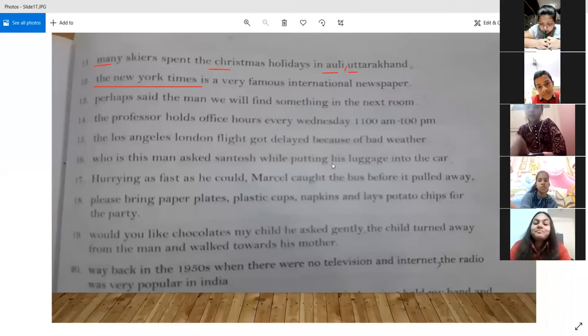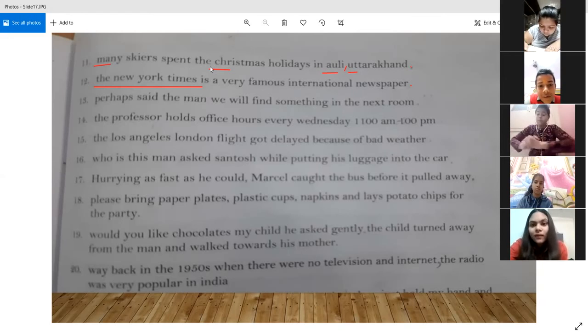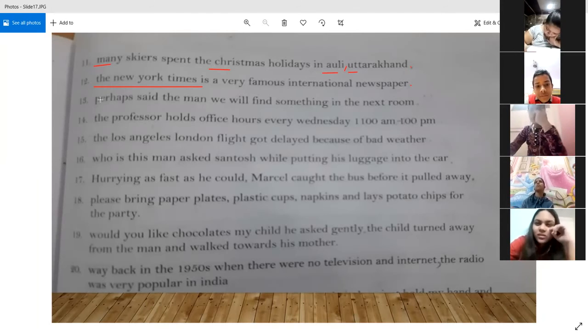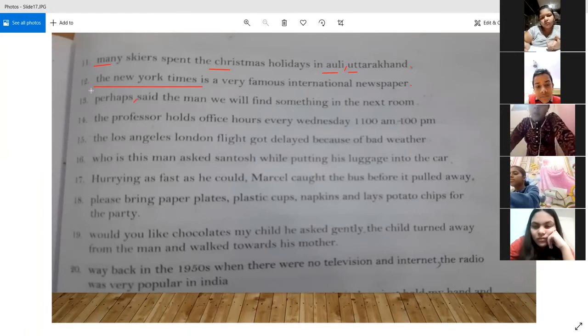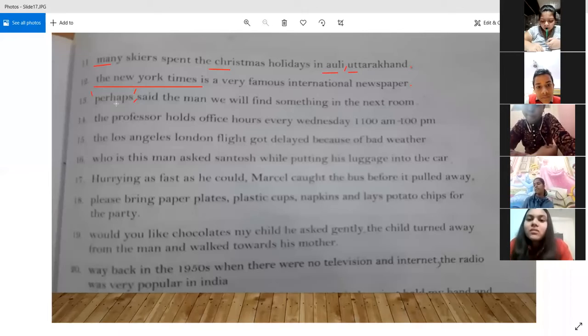Yes, Aryan. Sir, perhaps P will be capital. And after the man, there will be a comma. So basically, see, said the man is present. So we are getting the idea that this is quotation speech, this is direct speech, because the man said, perhaps. So we have to put this in quotation marks. Perhaps, said the man. This is the direct word that has been spoken by this man.